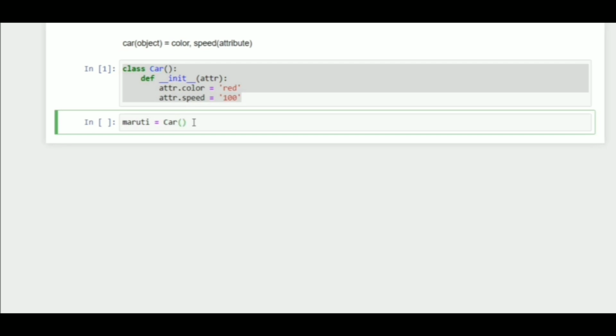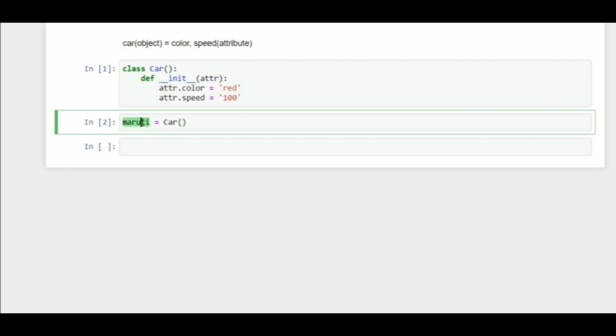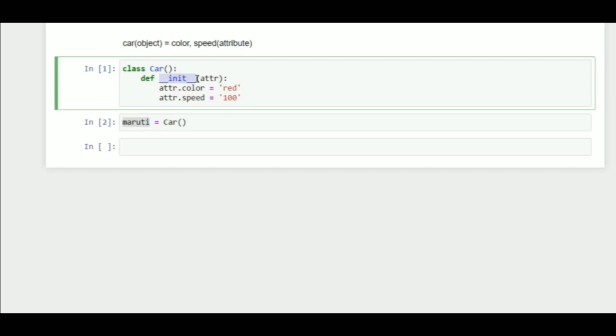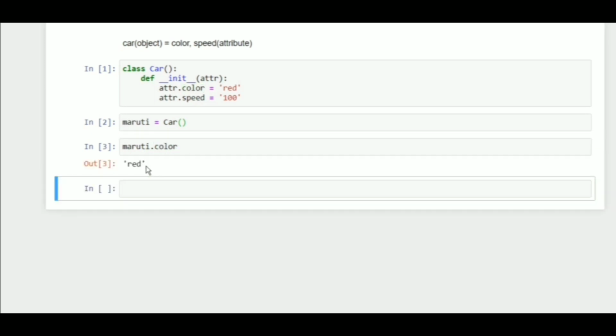Now let's understand this init. When I create the instance of this class, which is Maruti, this function is called automatically. That means if we say Maruti and then a period, and press tab, you can see that we got two values: one is color and another one is speed. Let's see color. You can see that we got an output of red. That means our Maruti is of red color.